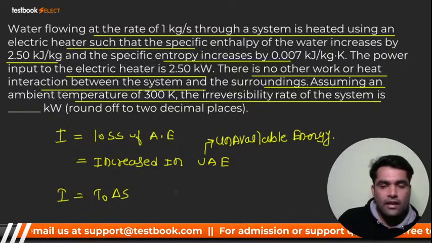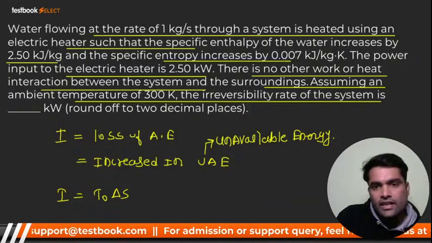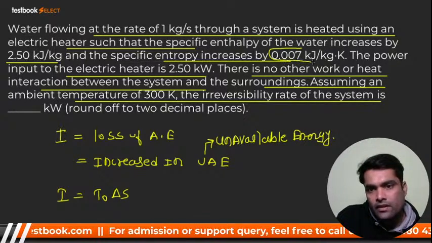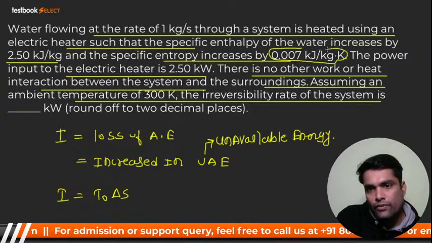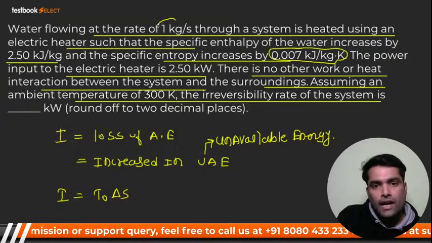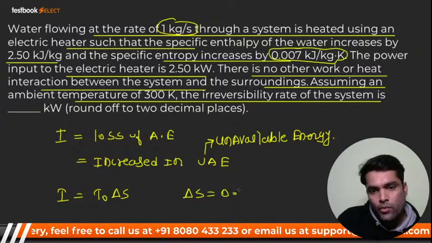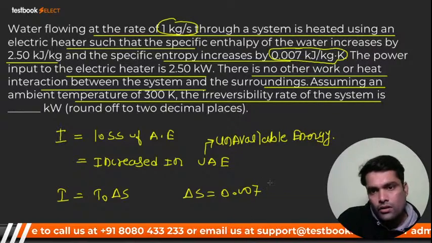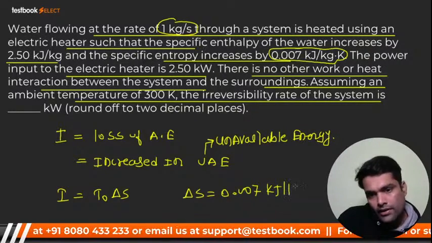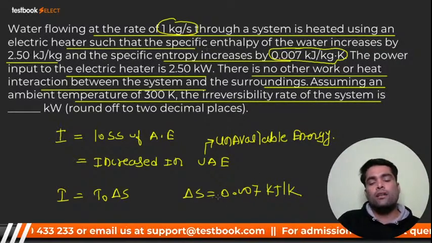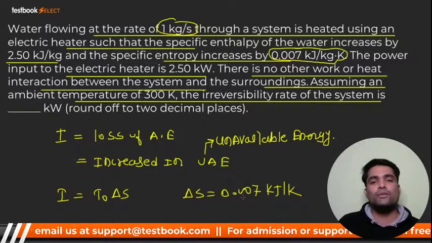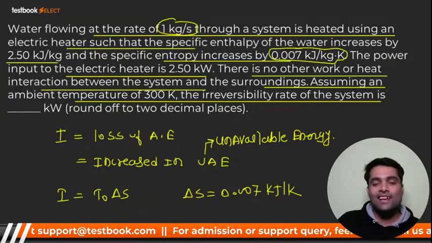Here delta S is given, but it is specific, per kg. We want it in kilojoule, so we have the mass and can multiply. Delta S will be 0.007 kilojoule per Kelvin. Because mass is 1, I have multiplied by 1, so 0.007 will remain the same.